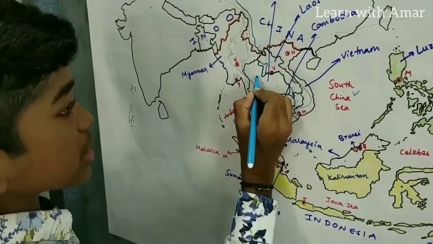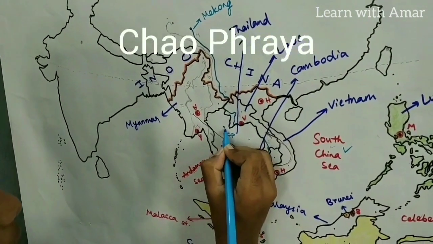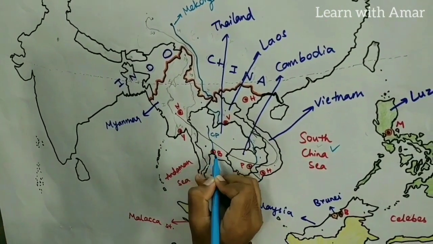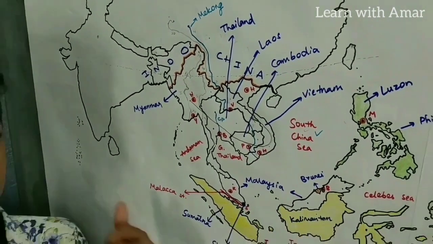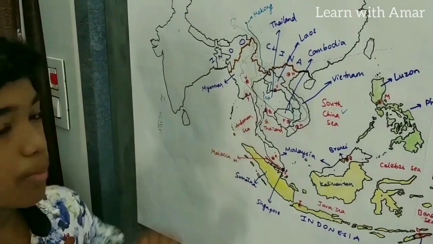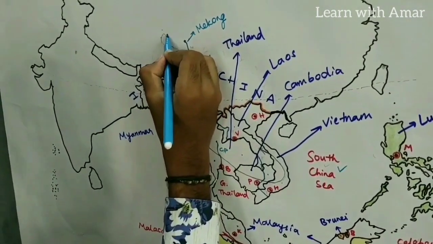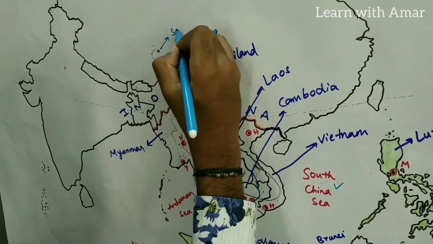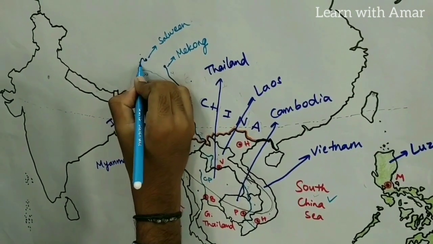Right? So next comes the Chao Phraya river. It only flows through Thailand, and the capital city of Thailand, Bangkok, is situated on the banks of the Chao Phraya river. Right? Next comes this river. This is Salween river. This also starts in China.